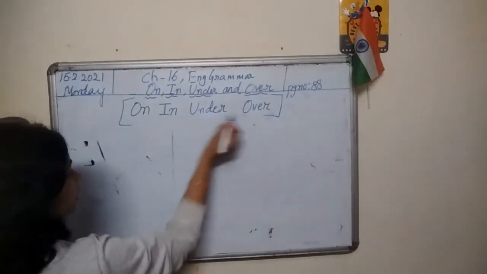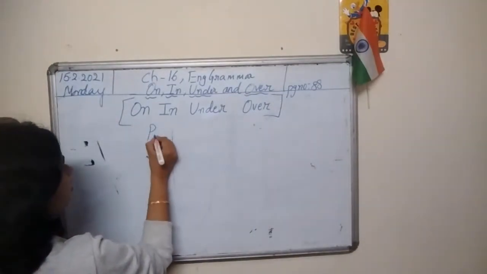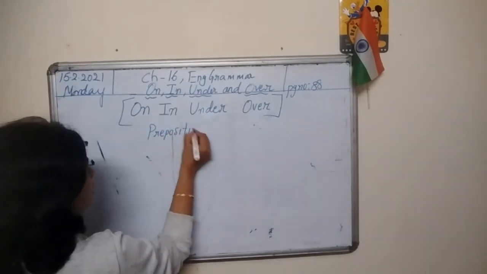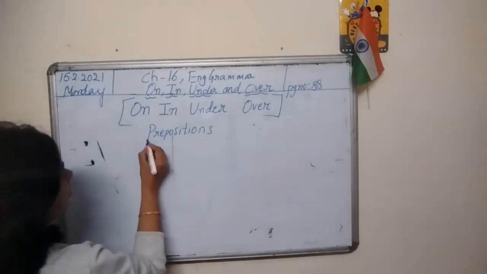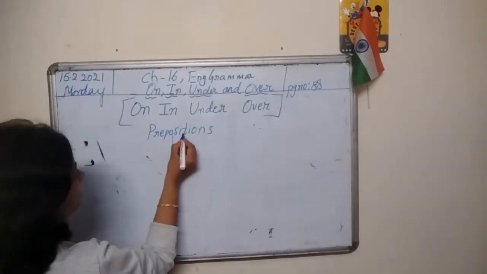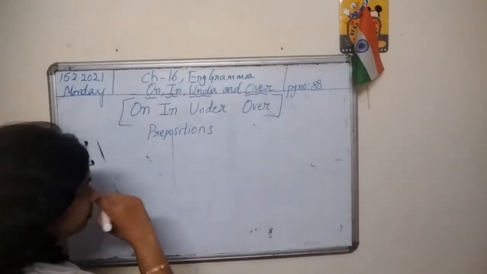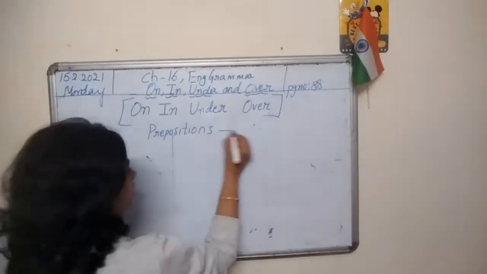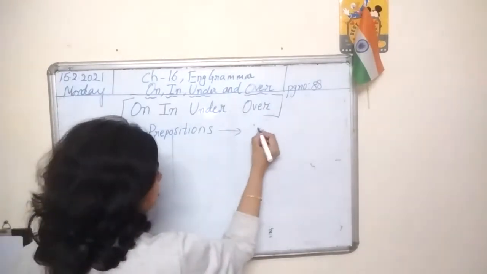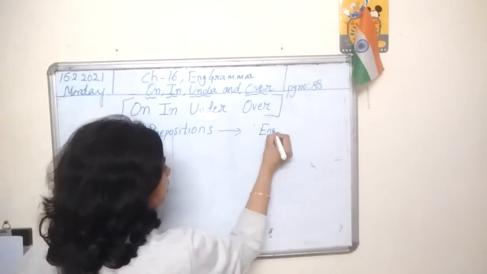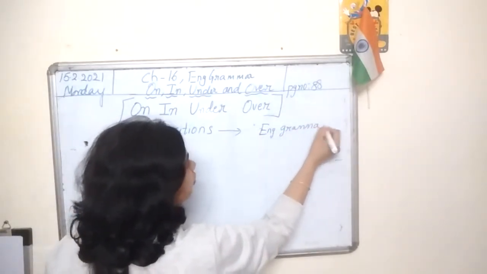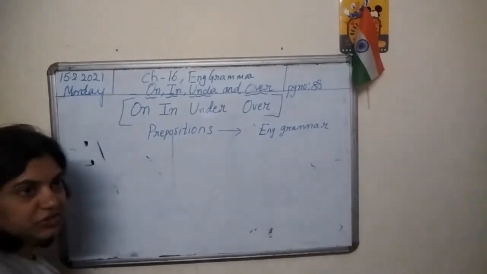On, in, under and over are called prepositions. These words are called prepositions in English grammar. So what is the meaning of preposition?